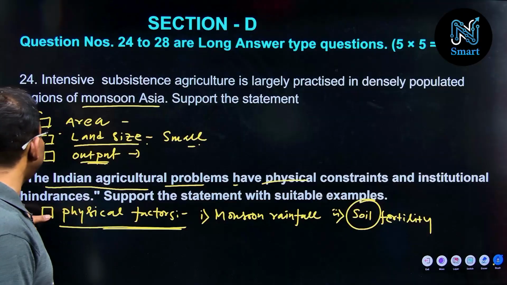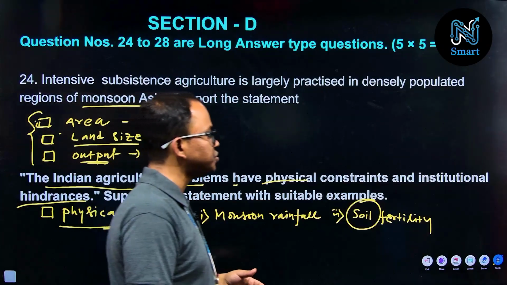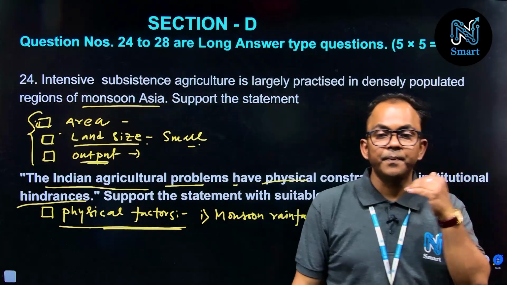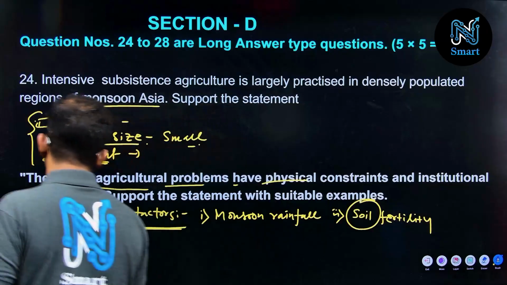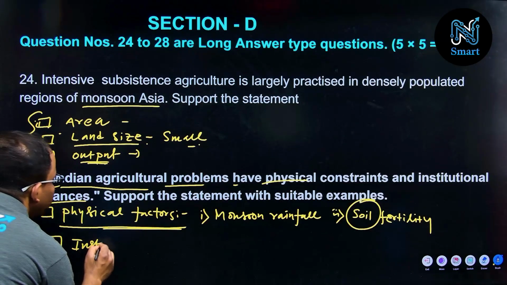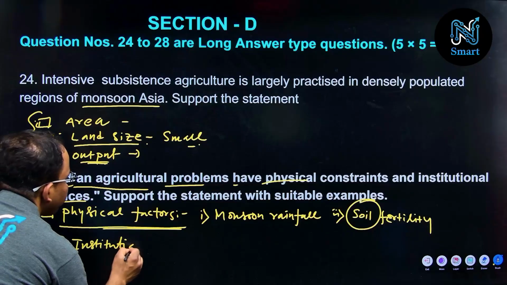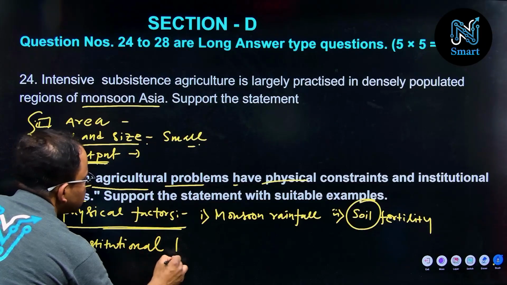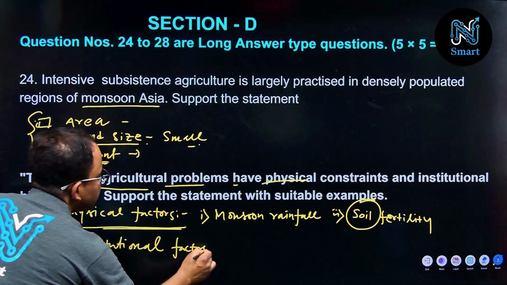And talking about the institutional problems, that means government policies. So you have to write here a few important points under institutional factors. What are the points you should write here?